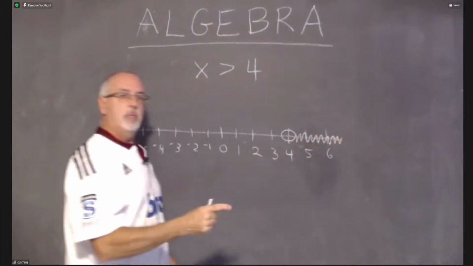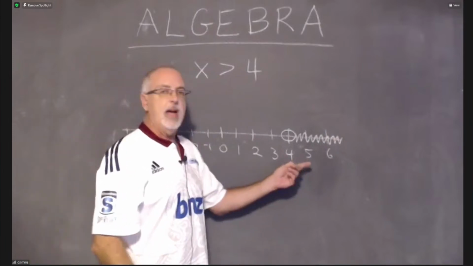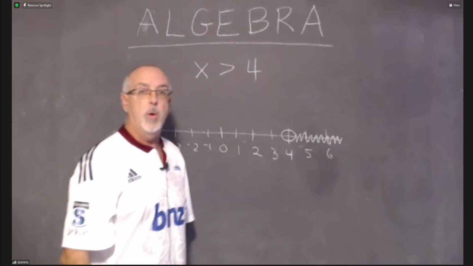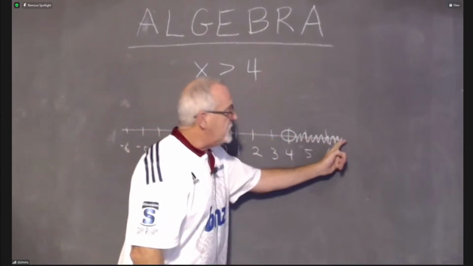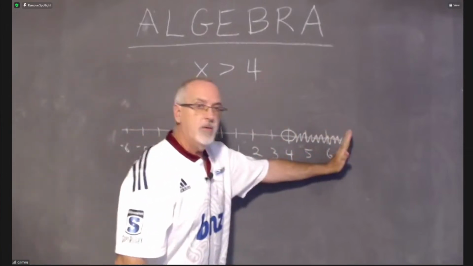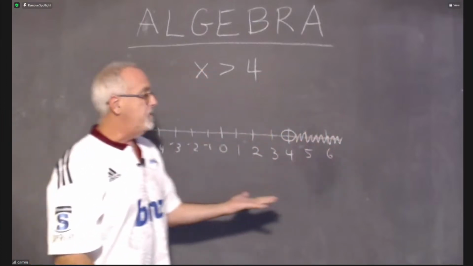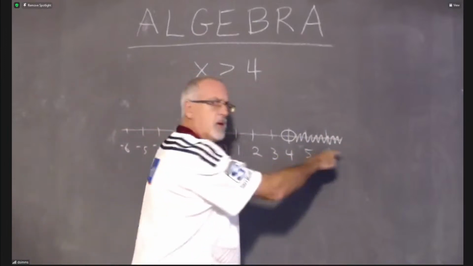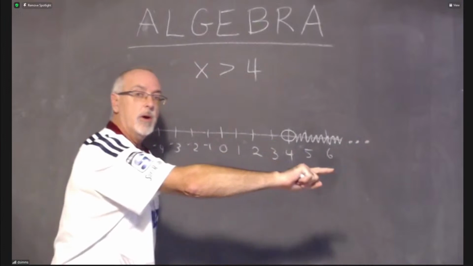And I'm using shading because I know that even weird decimal and fraction numbers like 4.5 or 4.9 or 4.001, these are all numbers that are greater than 4. So they have to be shown with shading. All the numbers over here, whether they're convenient whole numbers or not, that are greater than 4 are part of my answer. And because it keeps on going after 6, I'm going to put a ... to show that it keeps on going.